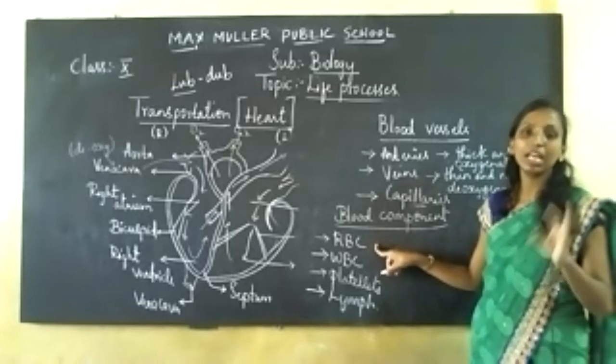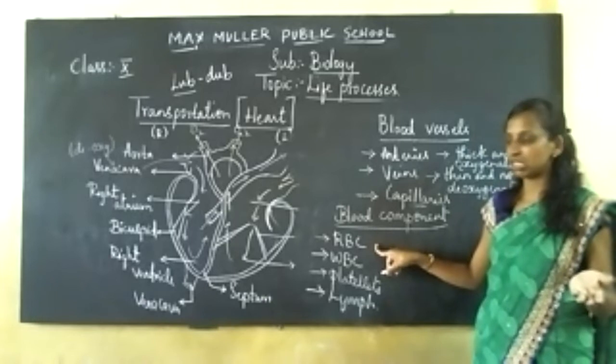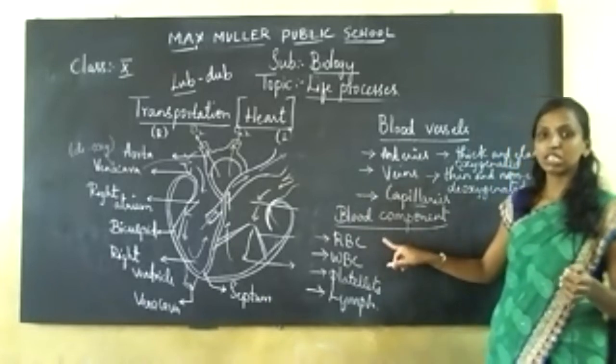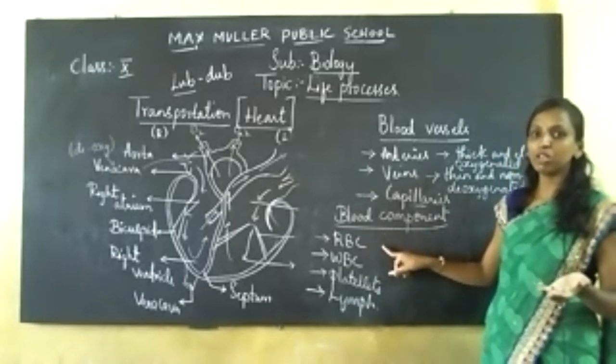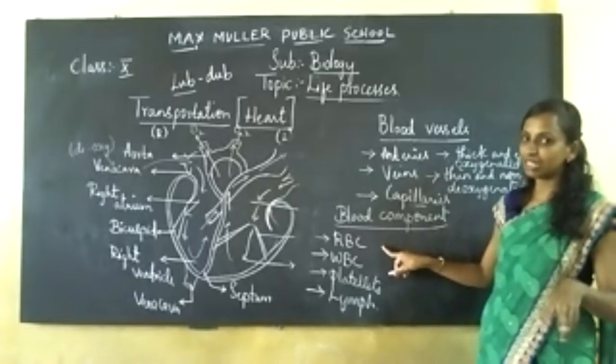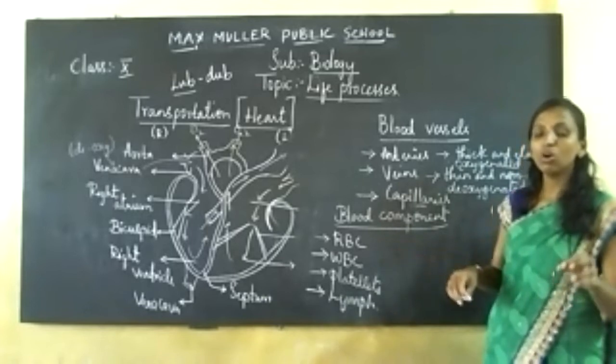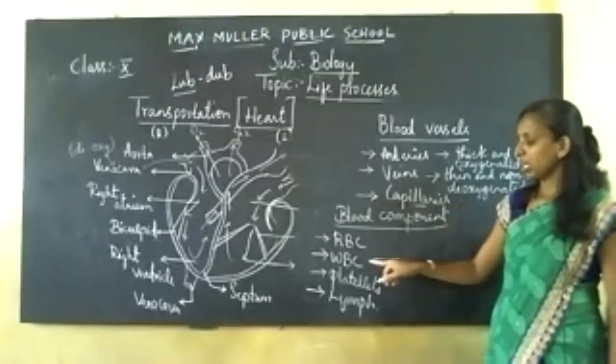Especially on anemia, you would have discussed it already in your previous classes. So RBCs carry a pigment called hemoglobin, which makes the blood look red in color. It is because of your RBCs, which carry oxygenated blood to all the parts of your body.